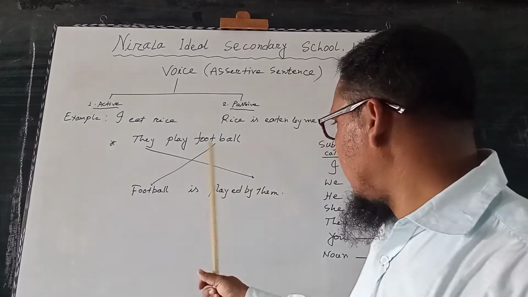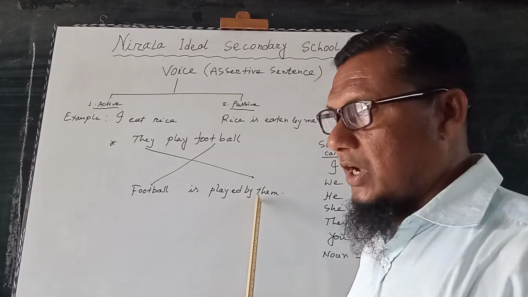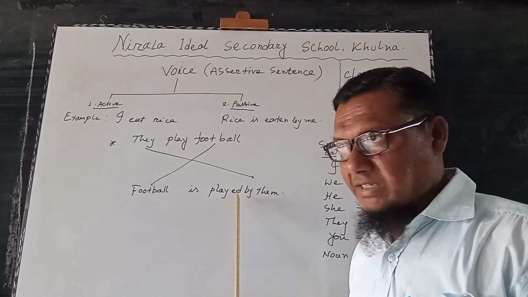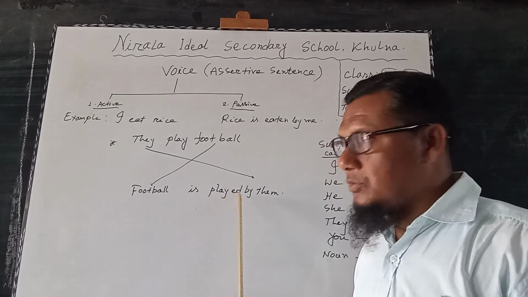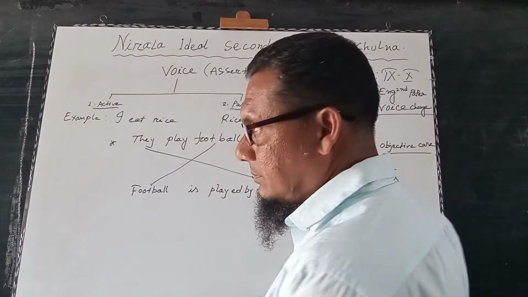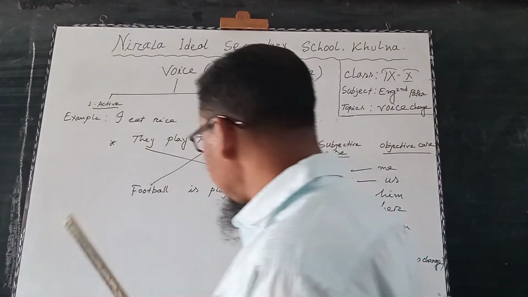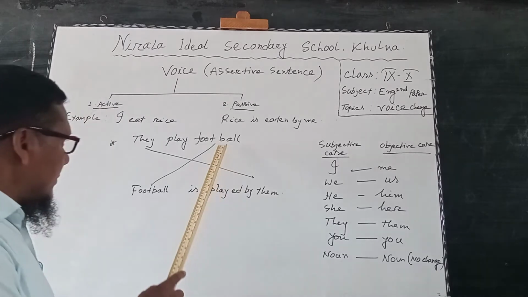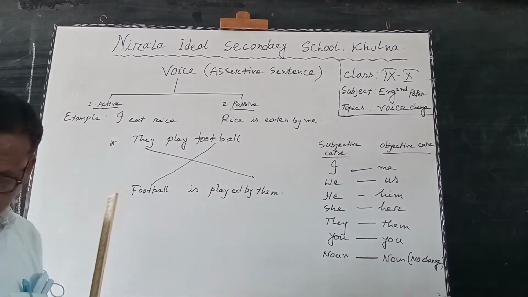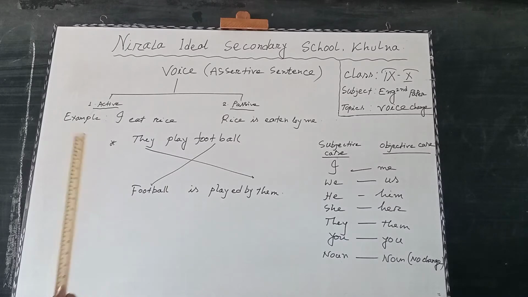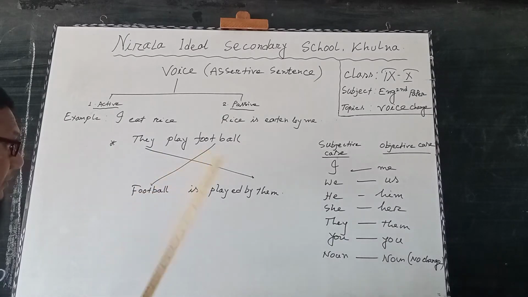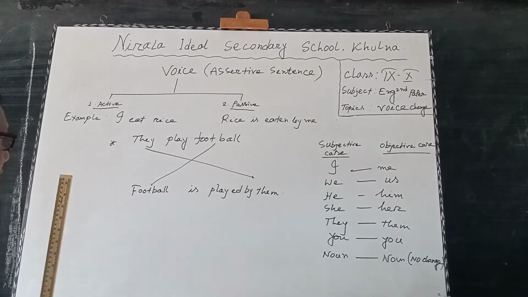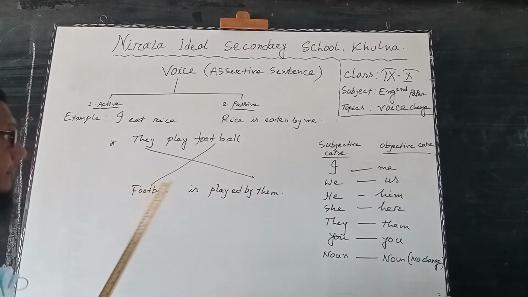So before the objective case in passive voice, we will use a preposition such as by, to, at, with, etc. Mostly we use by. So it is a very easy method. The subject position and the object position will be exchanged for passive voice. So active and passive is easy.